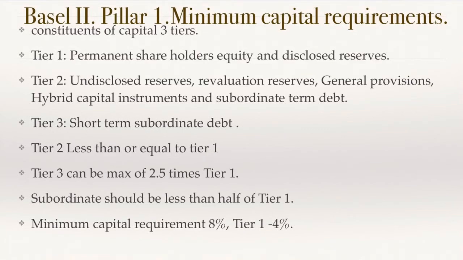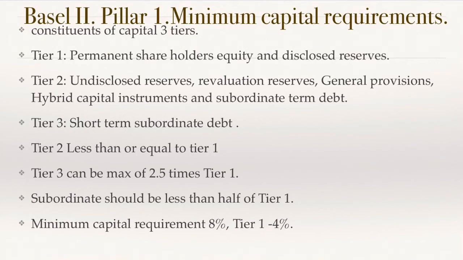What is an example of a hybrid capital instrument? A convertible bond which can be converted into shares. Also subordinated term debt, which is not secured by any collateral. These fall under tier 2.